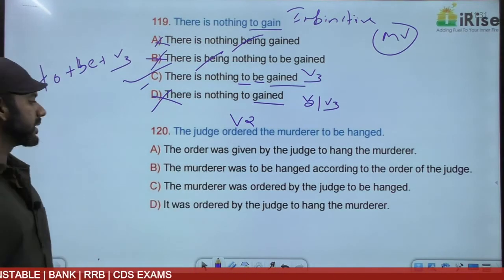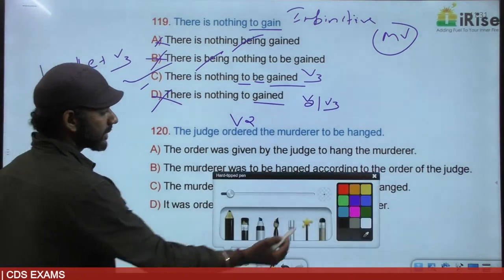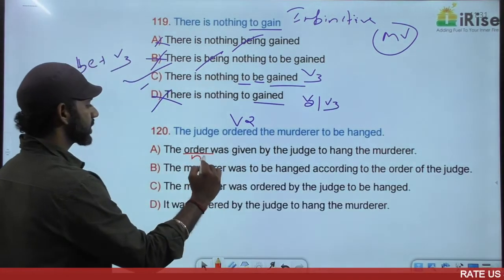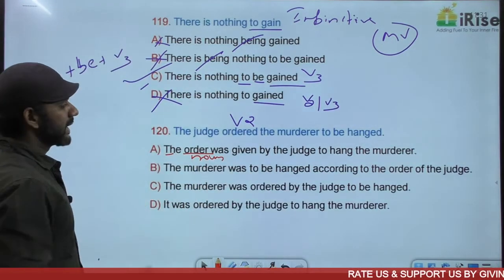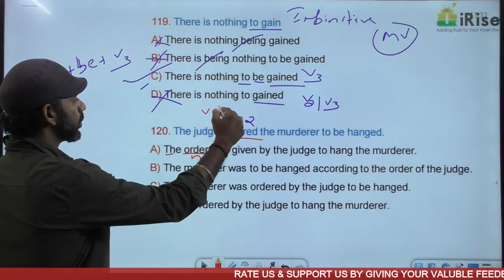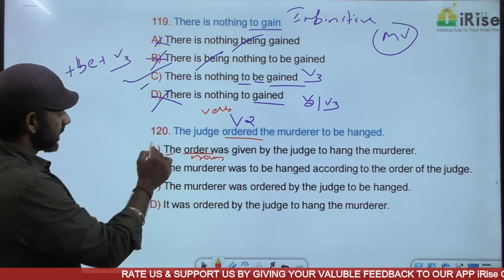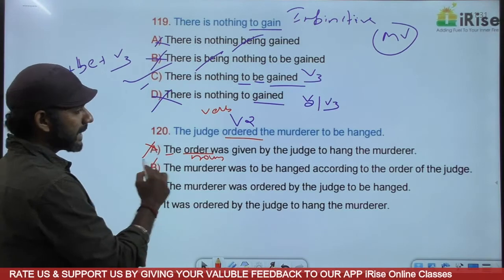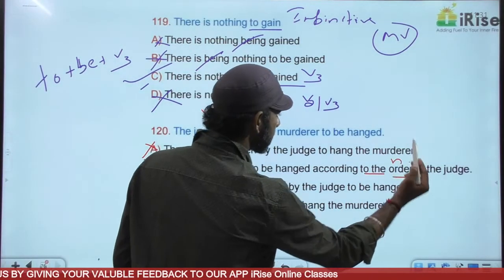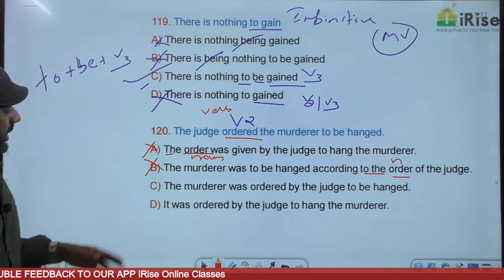A says the order. Order is a noun here because of the article the. Whereas in the given statement, ordered is a verb. We cannot change the part of speech. So A is gone. B is also gone. B also says the order. Order becomes a noun.